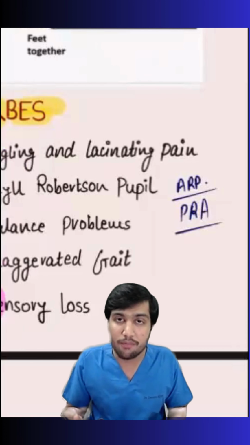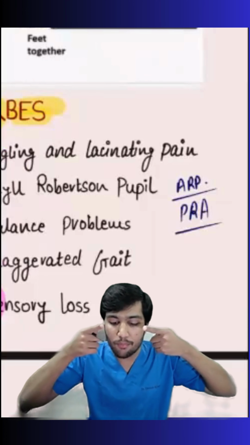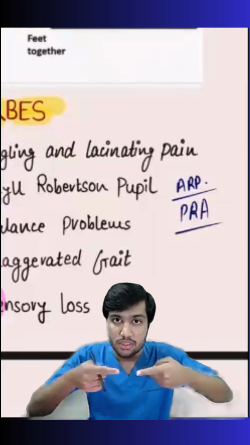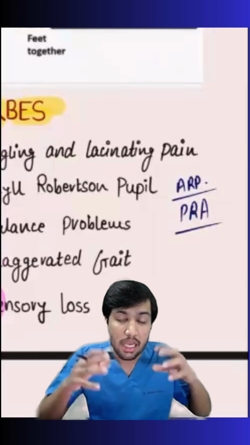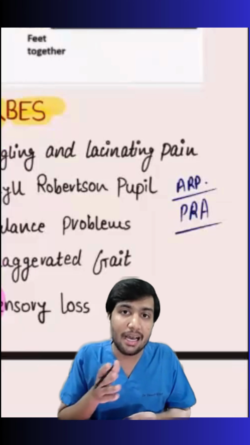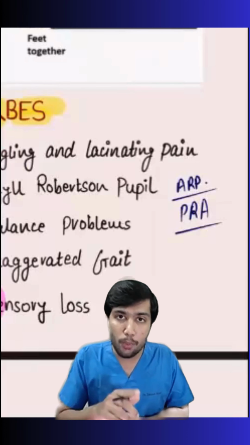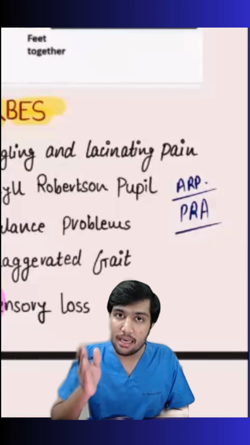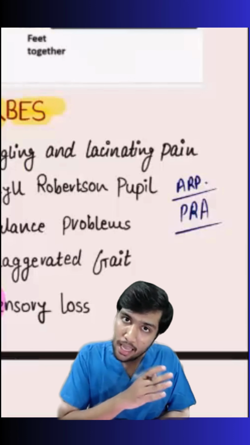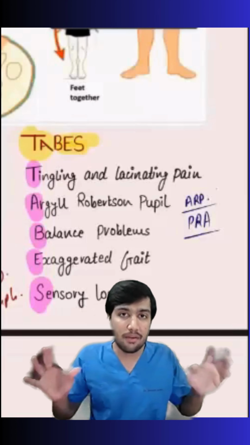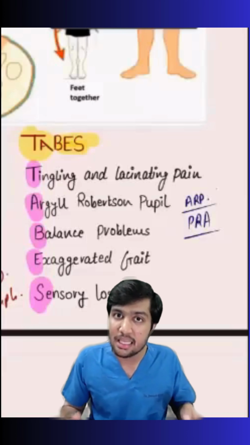What is accommodation? When you are looking medially with both eyes, if you are looking towards the nose, this is known as accommodation. Your eyes will accommodate, your pupils will constrict. So in Argyll Robertson pupil, the accommodation reflex will be present while the pupillary light reflex will be absent.